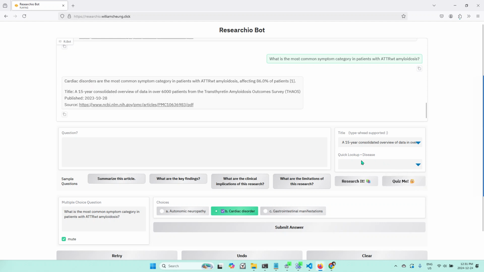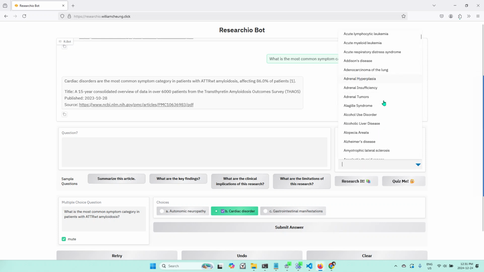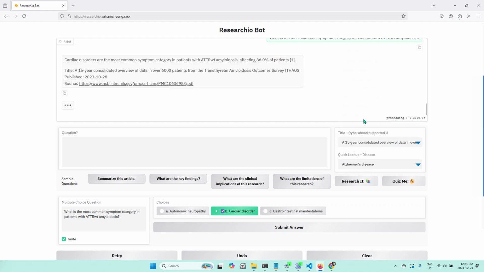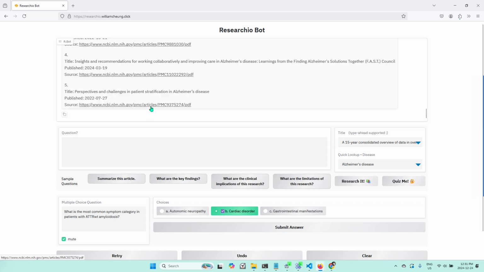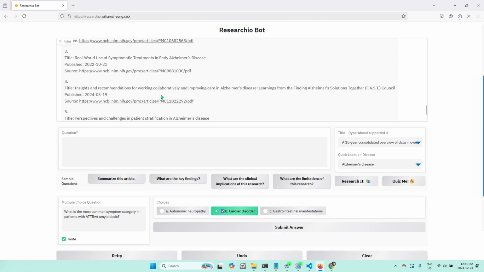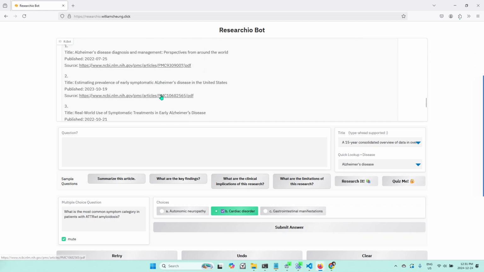You can also do a quick lookup for disease. How you use this is you select or enter a disease like Alzheimer's. And once you select the disease, the bot's going to search through the data set to find all the articles related to this disease. So you see I found these 5 articles. And again, it gives you a link for each article, so you can go through each article.